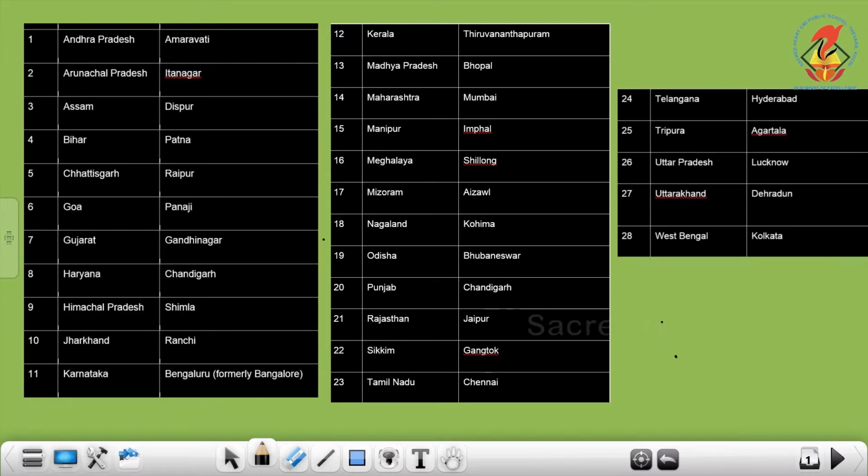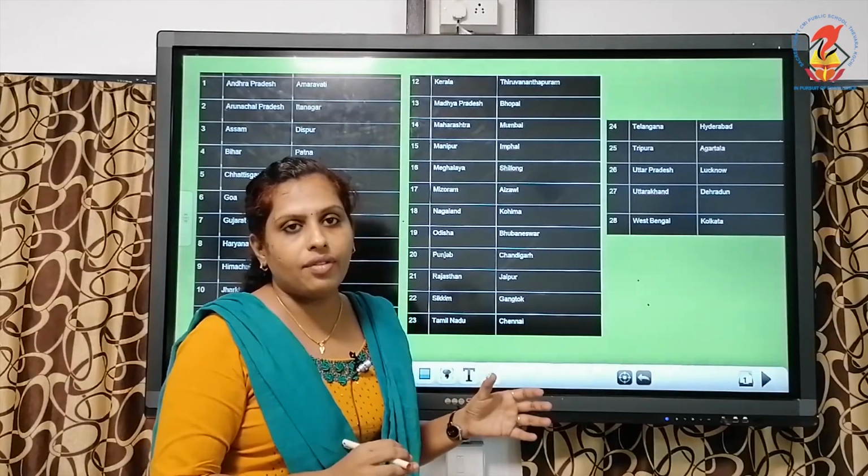Kerala, Thiruvananthapuram. Madhya Pradesh, Bhopal. Maharashtra, Mumbai. Manipur, Imphal. Meghalaya, Shillong. Mizoram, Aizawl. Nagaland, Kohima. Odisha, Bhubaneswar. Punjab, Chandigarh. Rajasthan, Jaipur. Sikkim, Gangtok. Tamil Nadu, Chennai. Telangana, Hyderabad. Tripura, Agartala. Uttar Pradesh, Lucknow. Uttarakhand, Dehradun. West Bengal, Kolkata. So these are the 28 states we have in our country.